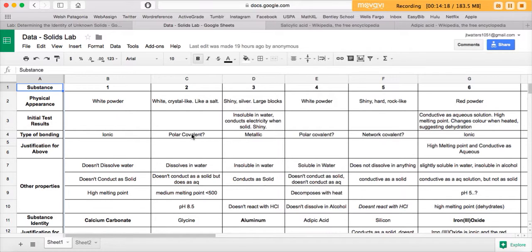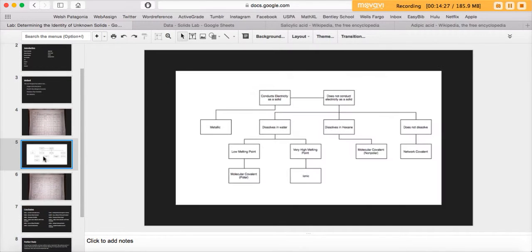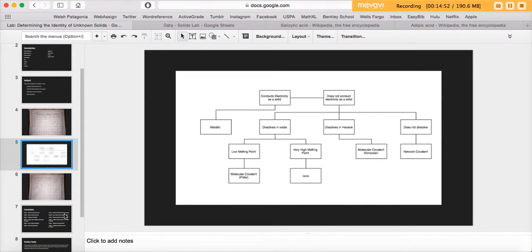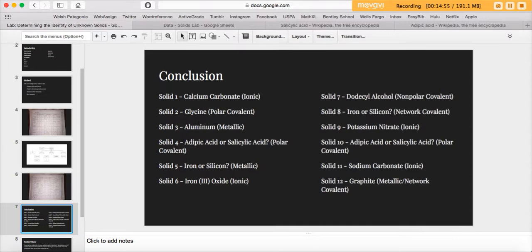And the reason that I said this one was probably polar covalent is because if you look at this flowchart that I made, the polar covalent ones have a lower melting point than the ionic molecules, so I figured since that one had a medium to low melting point versus a high melting point, it's probably more likely to be polar covalent. But I'm not quite sure yet why I decided it was glycine. So, let's move on to the next polar covalent one.